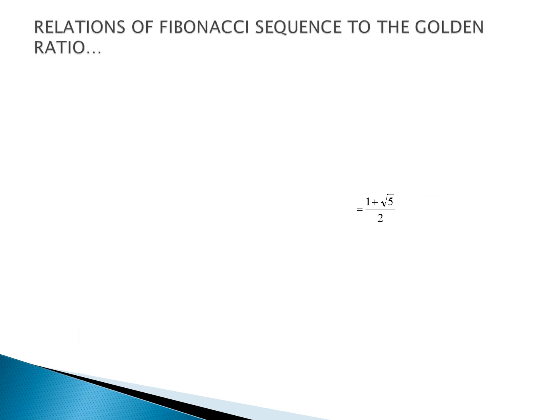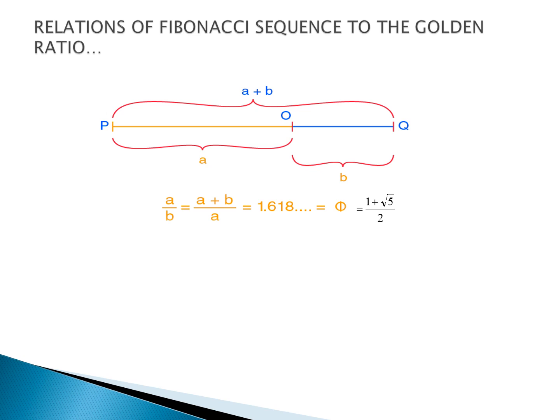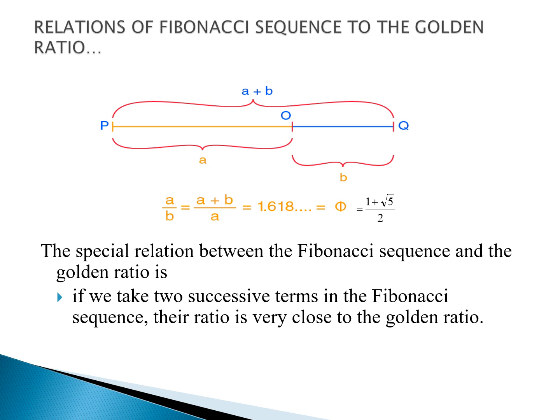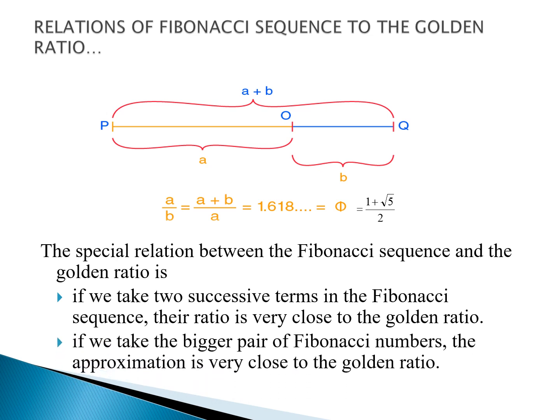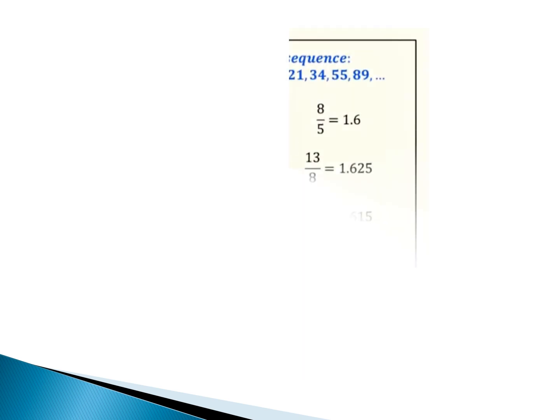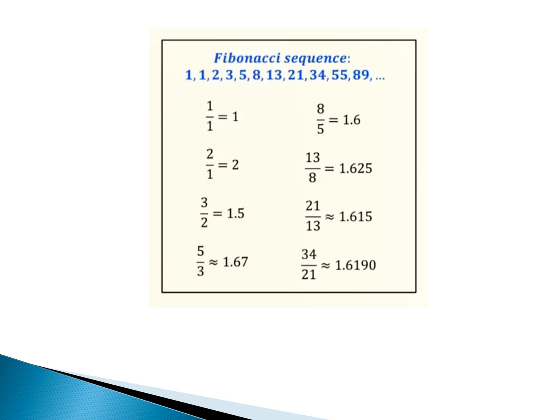Now, what is the relation between the Fibonacci sequence and the golden ratio? That is, a by b is equal to a plus b by a, the larger length divided by the smaller length, which is equal to phi, that is 1.618. So if we take two successive terms in the Fibonacci sequence, the ratio is very close to the golden ratio. If we take a bigger pair of Fibonacci numbers, the approximation will also be closer to the golden ratio. It is clearly depicted in this representation.